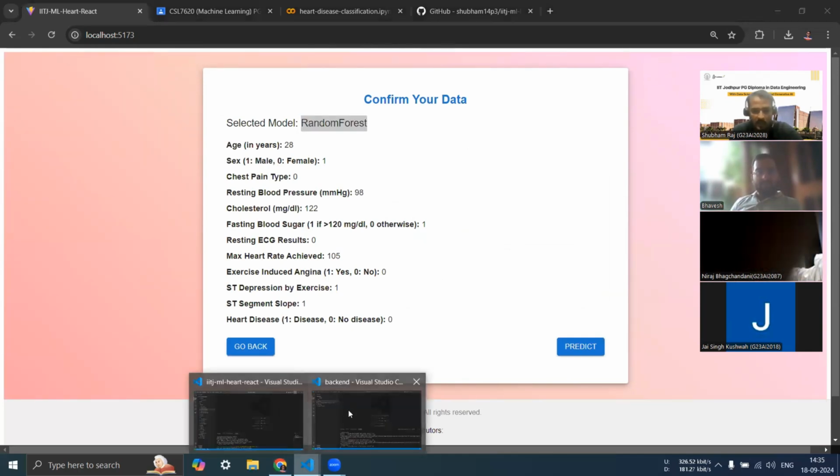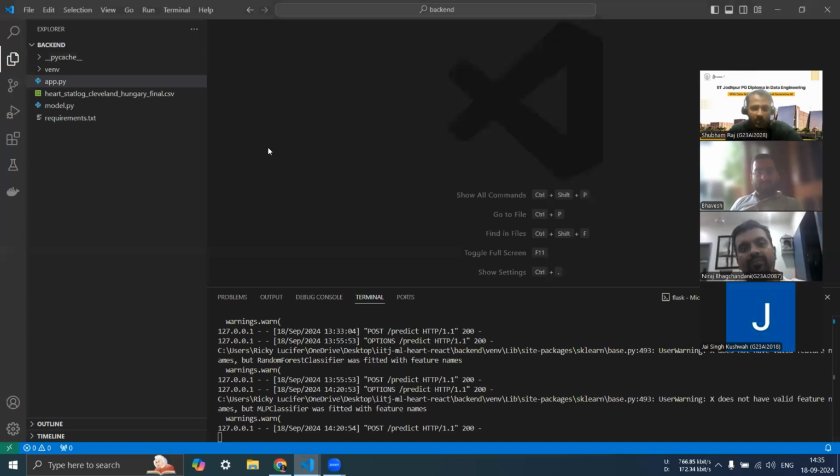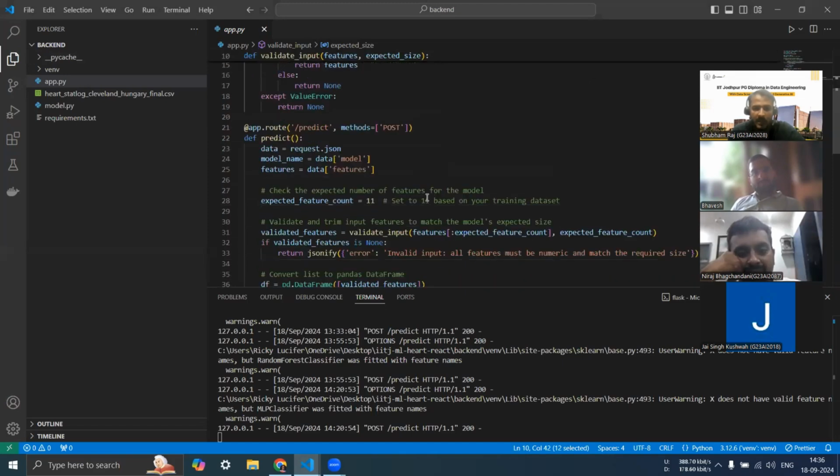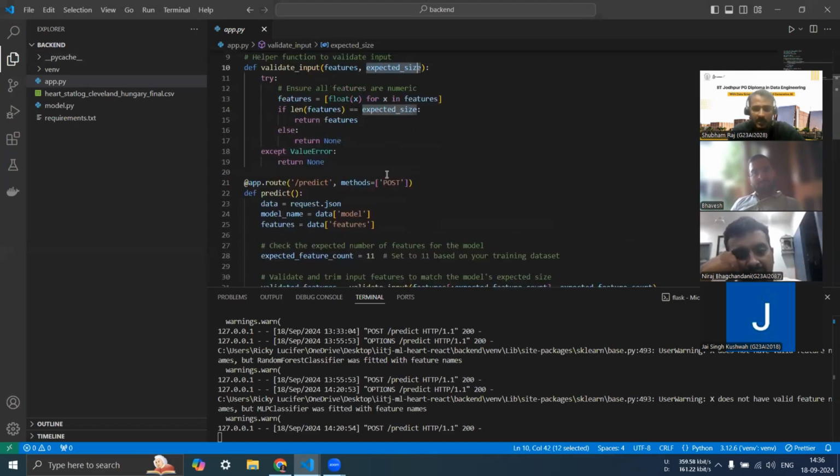Coming back to the backend itself, this is where it would be getting handled. We are making an API call, and the API call will come here. This is the set of features, the data that we are passing in, and this is the expected size. What is the data that we are passing? It is 11 basically. So here it will come to this data, and we would be passing it.